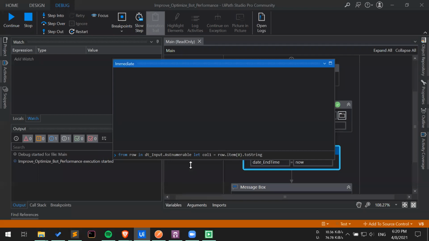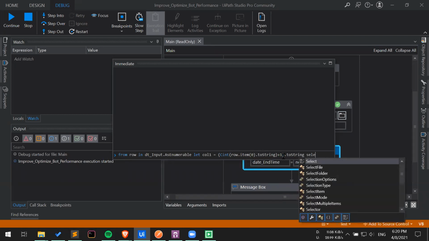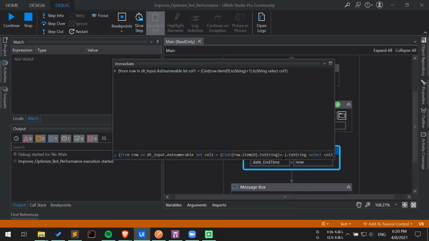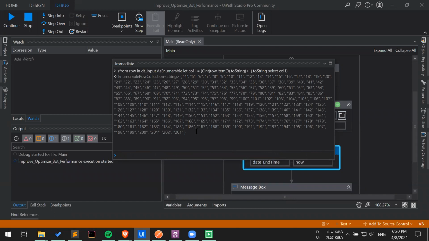Okay, so let's go ahead and convert this into an integer. So I will say CInt, and I will encapsulate it in this method. So we have converted the first column value into an integer. Then we will increment it and simply convert it back into a string. Okay, now let's select it. As you can see, we have incremented each and every number here.